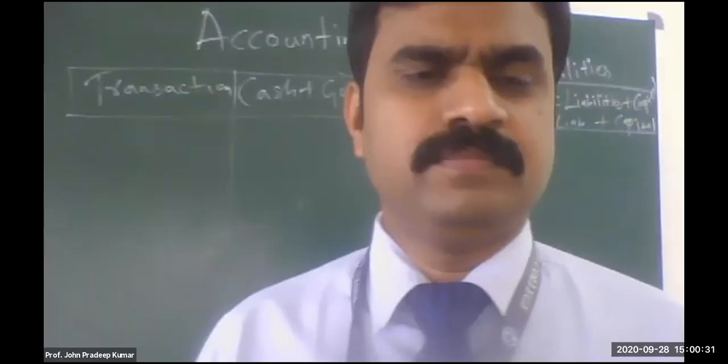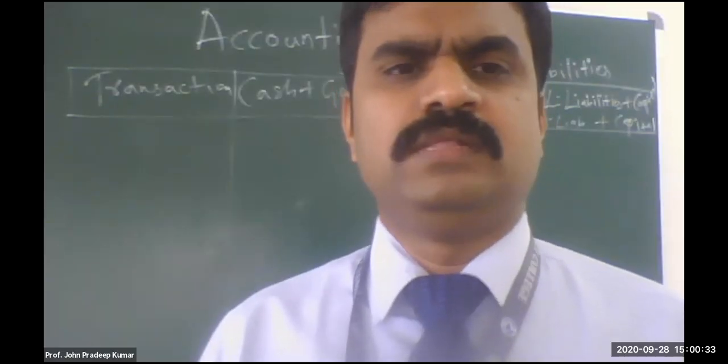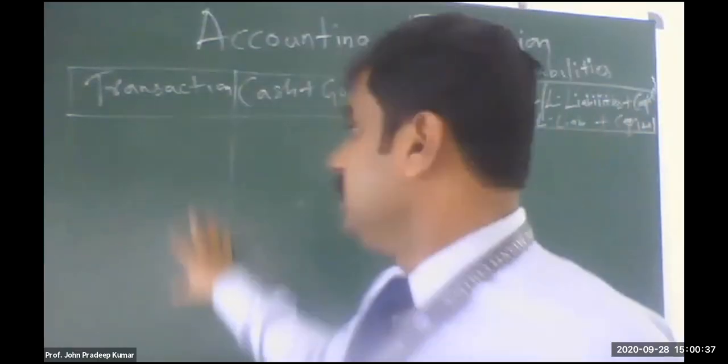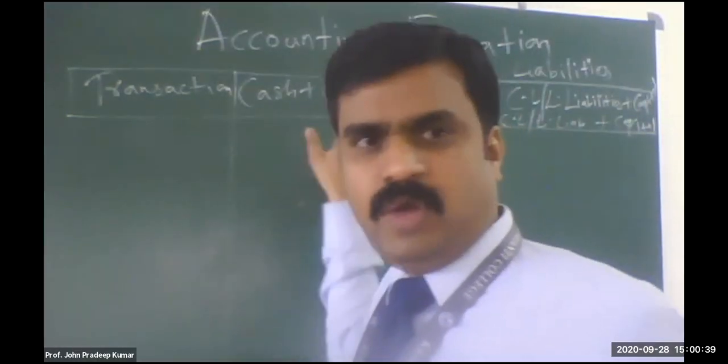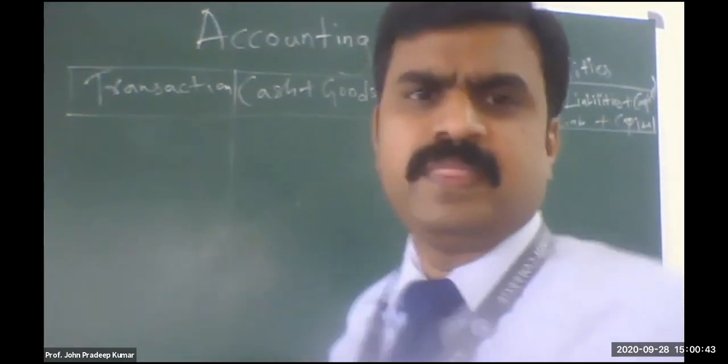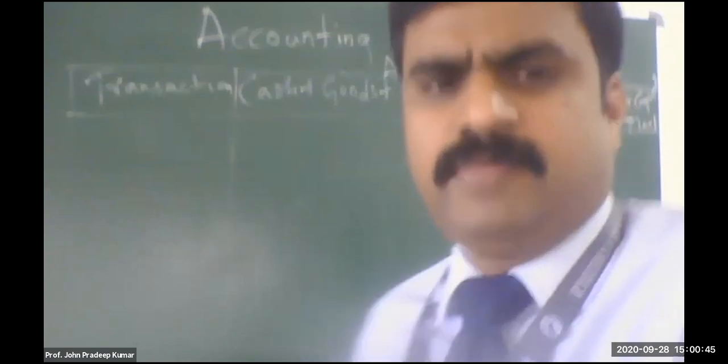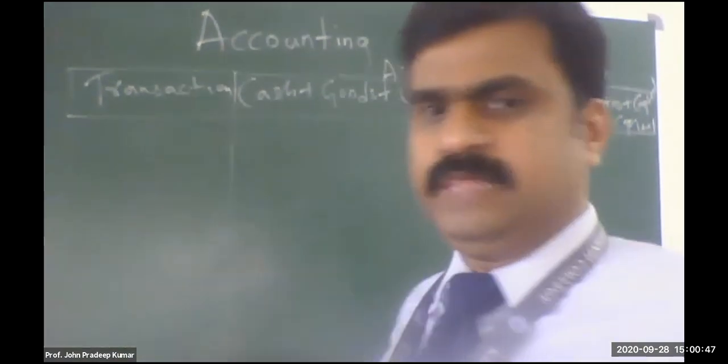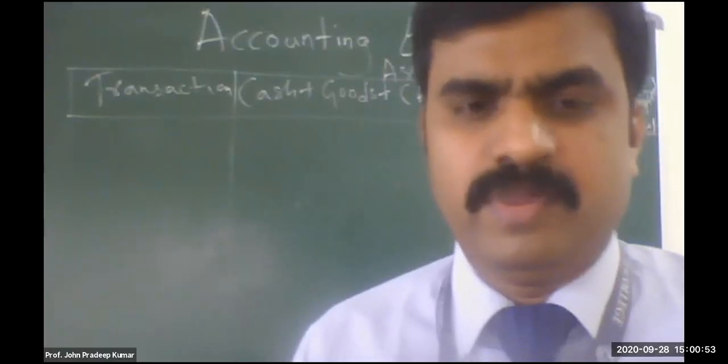All of you done? The main trick is in the format only. If you properly draw the format, 50% of your problem is done. Many people don't follow the format, end up doing it wrong, and lose marks. I hope everybody drew the table.